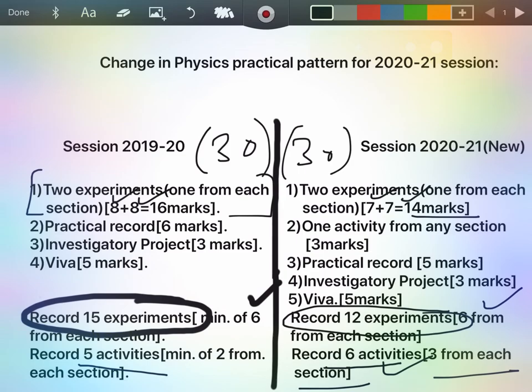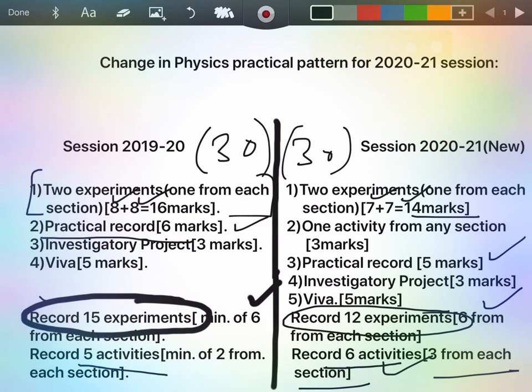Practical record, earlier it was carrying 6 marks. This time it is carrying 5 marks. So 1 mark is decreased from the practical record as compared to last year. Practical record means your practical files in which you have written your practicals and activities.